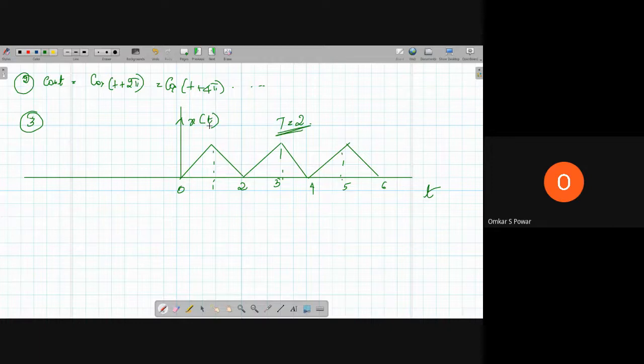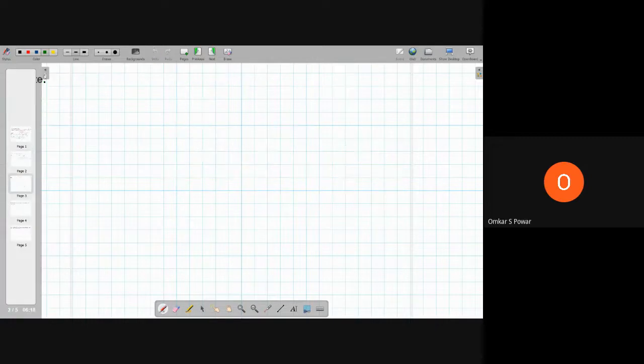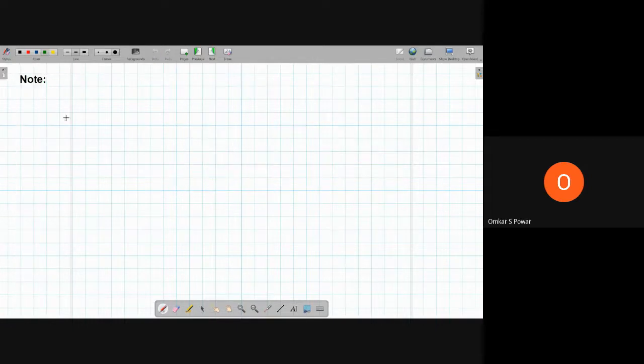Now we need to solve some problems. In order to solve problems, you should know what is meant by fundamental frequency. For example, you have sine of omega t, and you want to know the time period T. This formula is given by T is equal to 2 pi by omega naught.